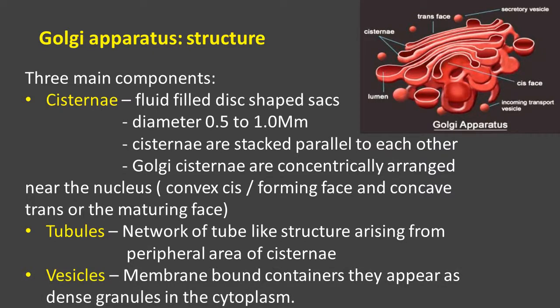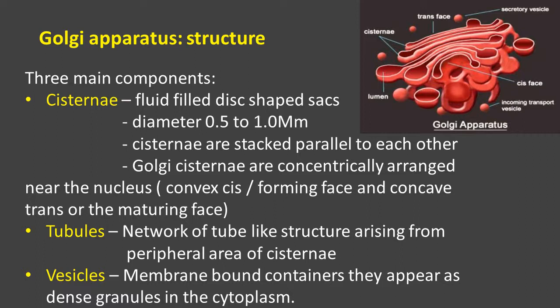And one more component is vesicles. You can find container-like structures towards the end of the cisternae. Those containers are nothing but vesicles. Vesicles are membrane-bound containers. They appear as dense granules in the cytoplasm, but they are components of the Golgi apparatus.